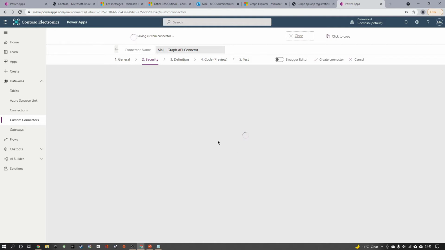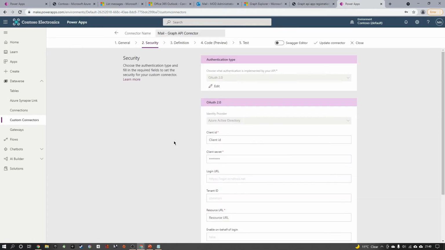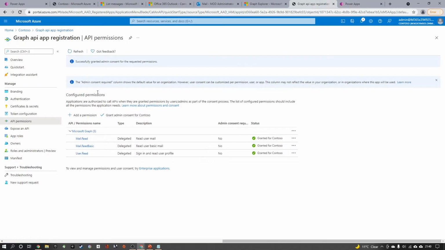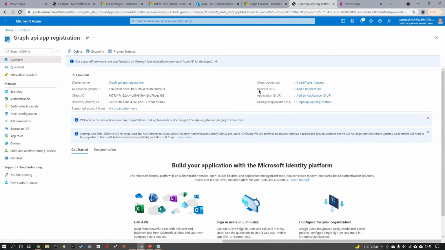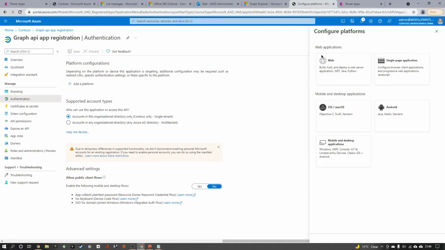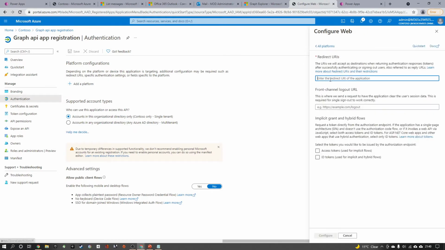Once it is generated, we need to copy that URL and update our app registration with the redirect URL. So the custom connector is created now. I can copy this and go to the app registration, where I can see the redirect URIs in the overview. I click on the redirect URI. You can see there is an option of adding a platform. That should be a web. I click on web and I'm adding the redirect URI now.